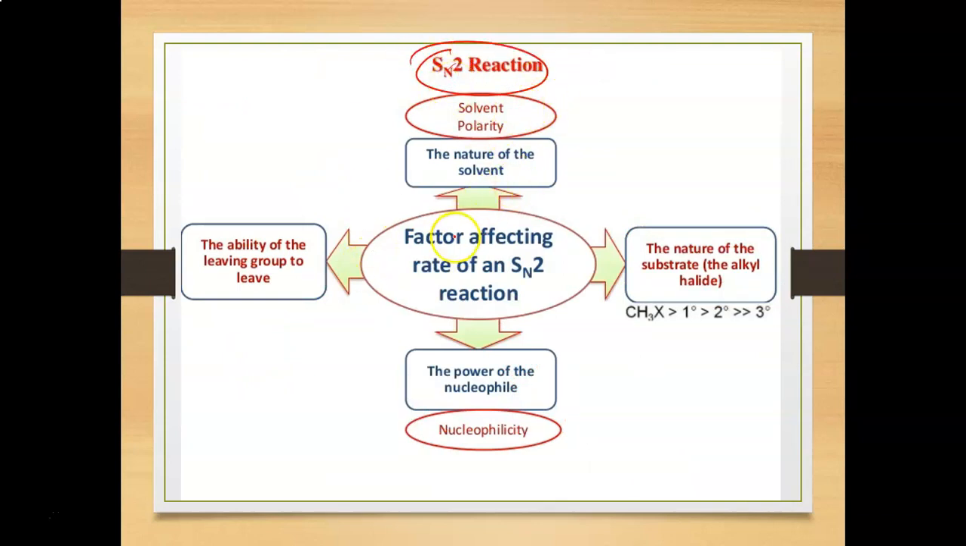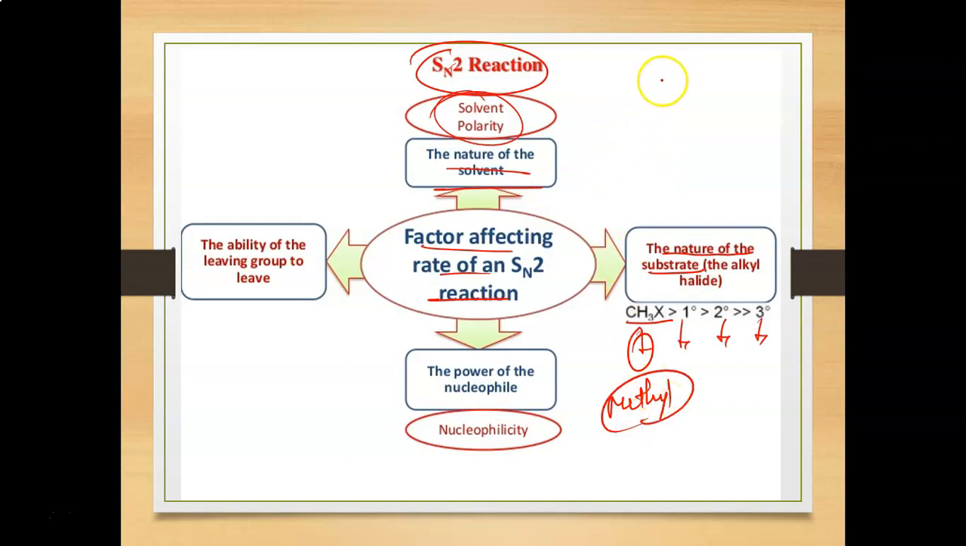The factors affecting the rate of the SN2 reaction: first is the nature of the solvent, that is the solvent polarity. For example, if the solvent is such that it can dissolve your alkyl halide very fast and it can dissociate the carbon halogen bond, then the reaction will be very fast. So this is the main factor, the solvent. The second factor that decides the rate of the reaction is the nature of your substrate, whether it is primary, secondary and tertiary, or whether it is a simple methyl halide.